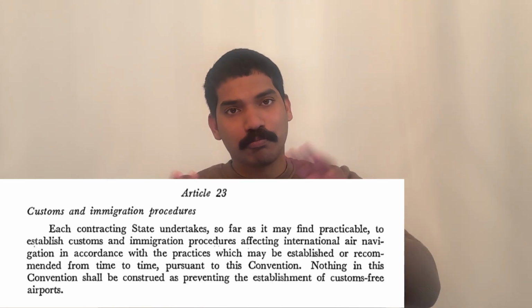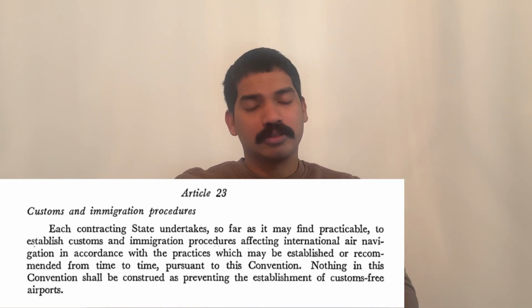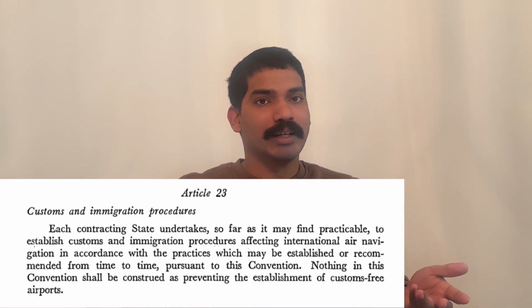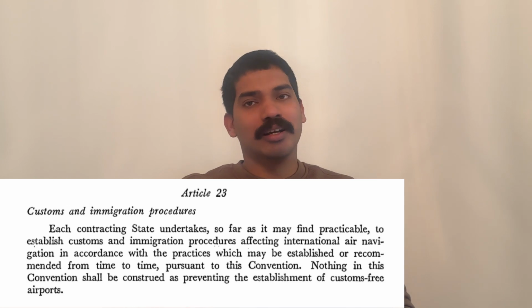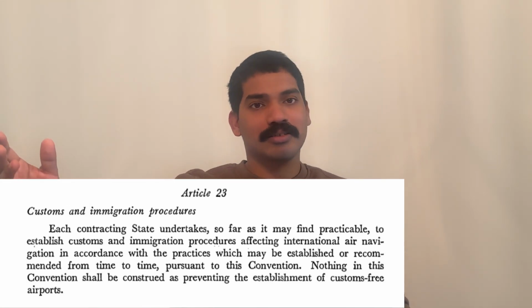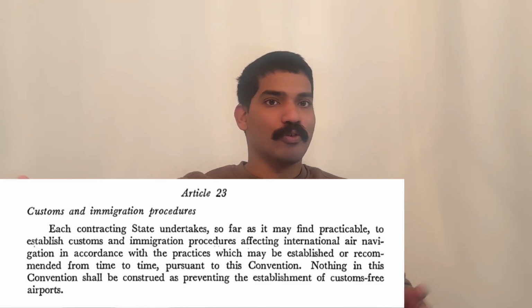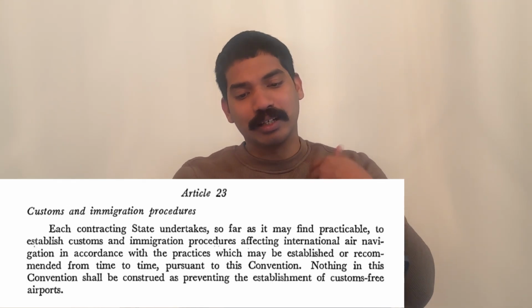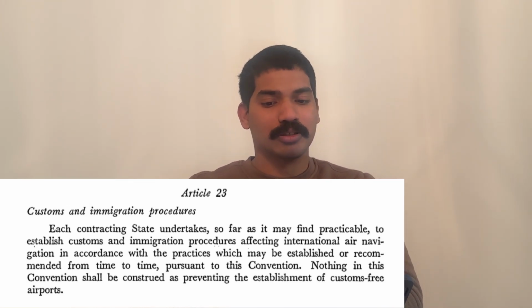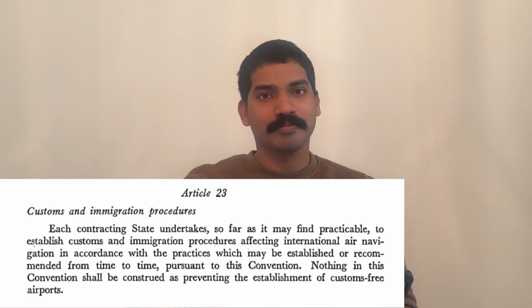A certain uniformity has to be maintained between the contracting states, so that it is easy for another crew or another passenger coming from another country to follow it. So it is uniformity that they're talking about in case of customs and immigration procedures in Article 23.